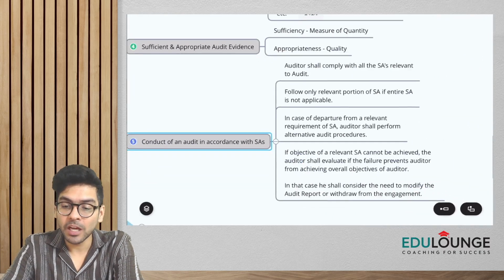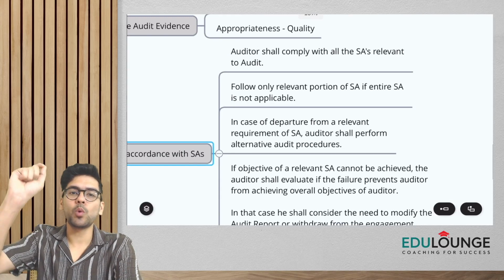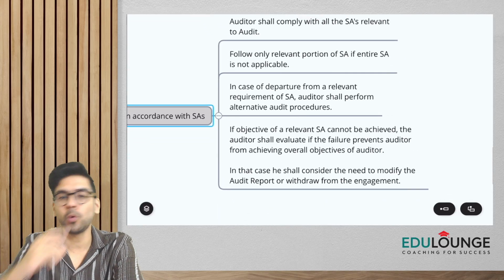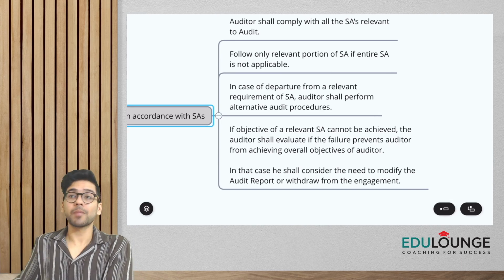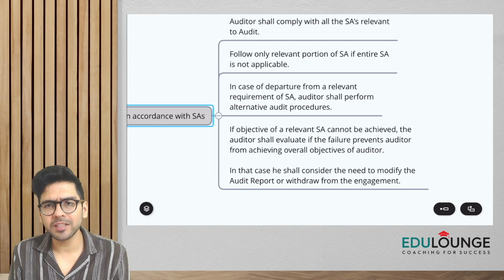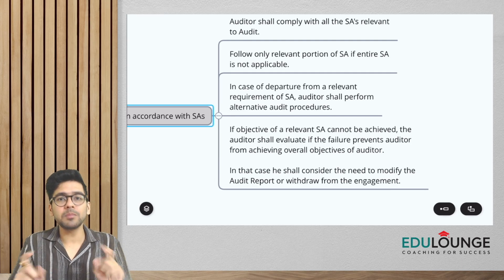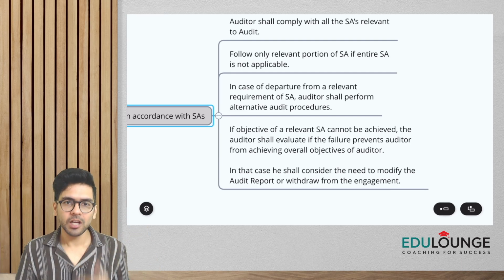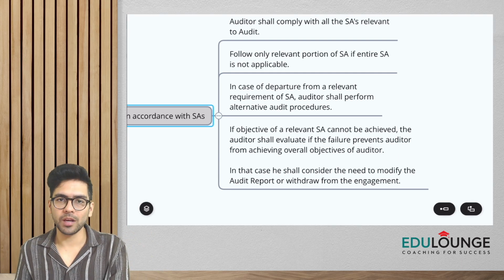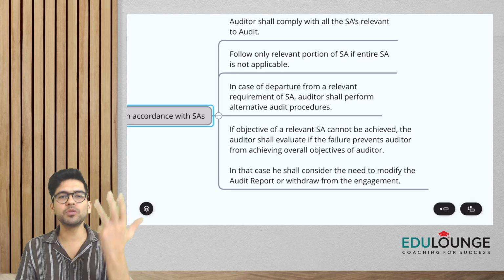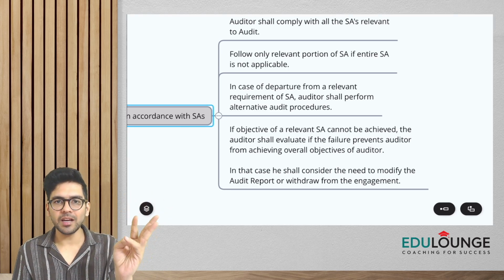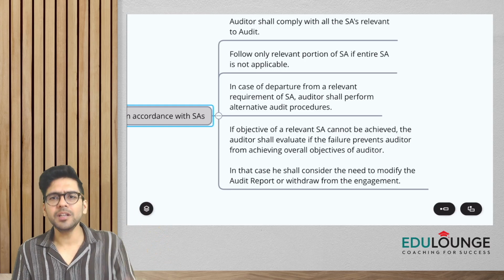What does it mean, guys? Auditor shall comply. See the word, auditor shall comply with all SAs which are relevant to audit. Okay, so I have to comply, mandatory, all the standards which are relevant to the audit. Now, guys, it might so happen that sometimes the entire standard is not relevant. Now, a good example which comes into my mind is, let's say, SA 501. 501 talks about three things: inventory, the existence and condition of inventory, litigation and claims, and third is segment reporting.